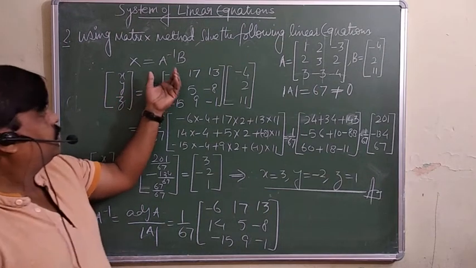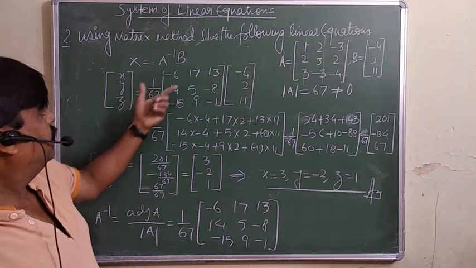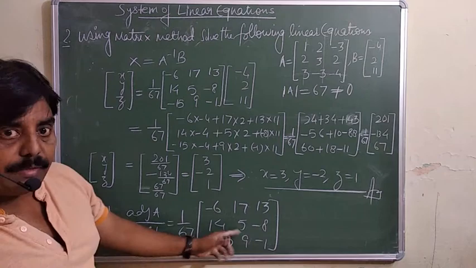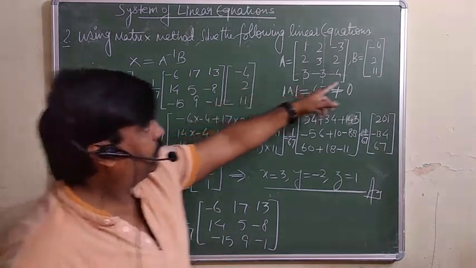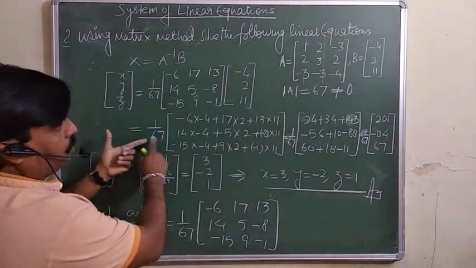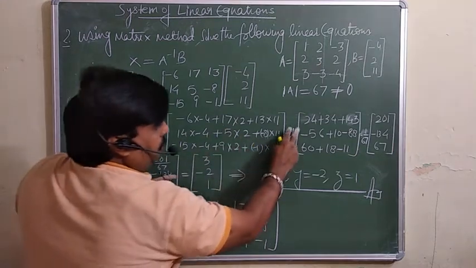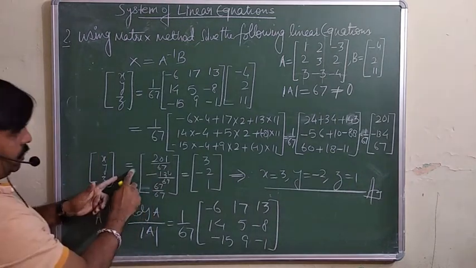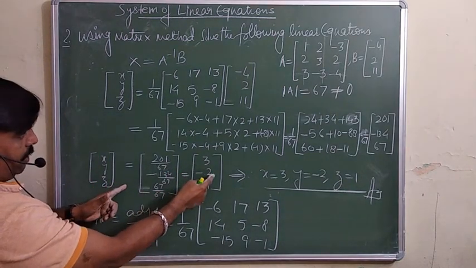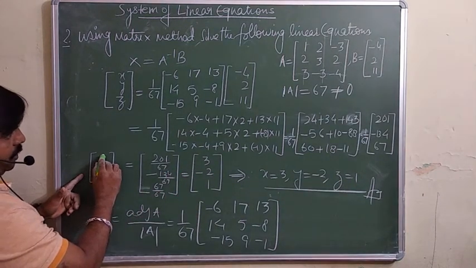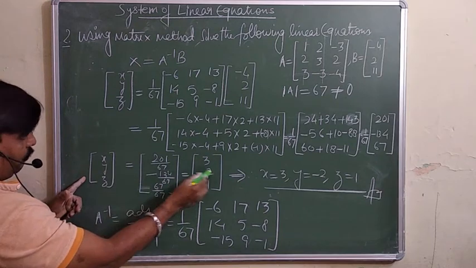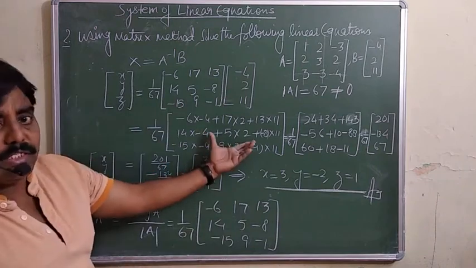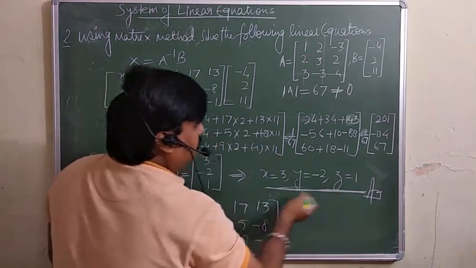Now X is equal to A inverse B. So X is X, Y, Z, and A inverse we already know is 1 over 67 times this matrix, multiplied by B. I have already calculated this. You multiply and divide by 67 and you will get 3, minus 2 and 1. Then compare: this is X, this is Y, and this is Z. So you get the values of X, Y, Z. Simple calculation. This is your answer.